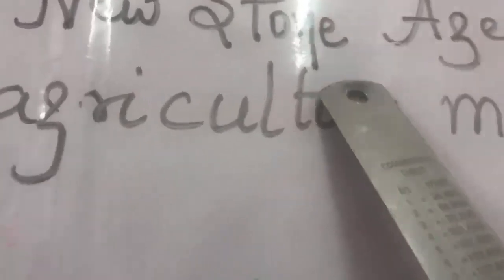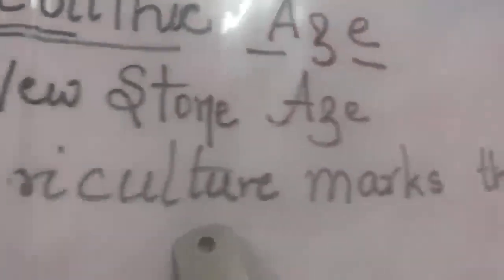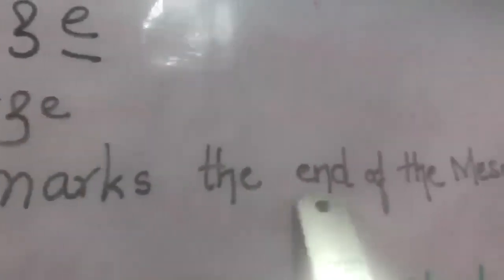Now children, in the previous class, we talked about domestication and how the new life began, right? So the beginning of agriculture marks the end of the Mesolithic and the beginning of the Neolithic age. Am I right?